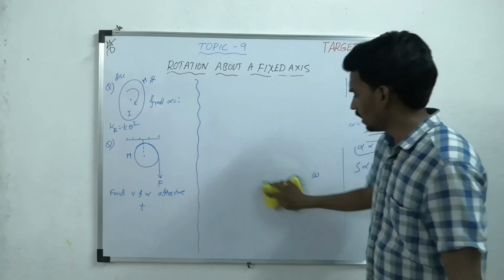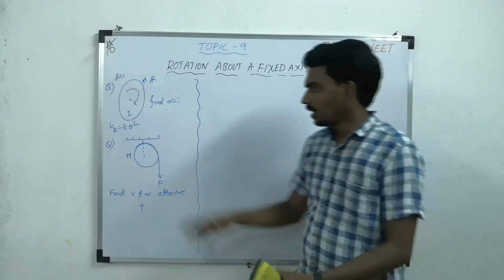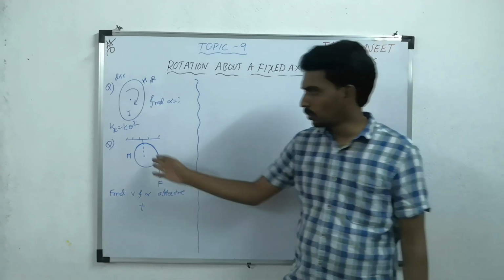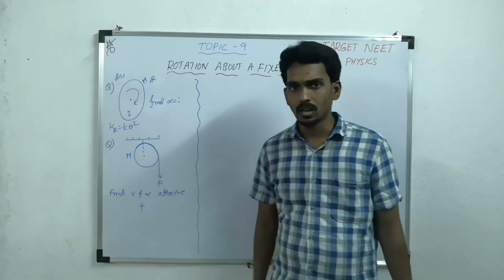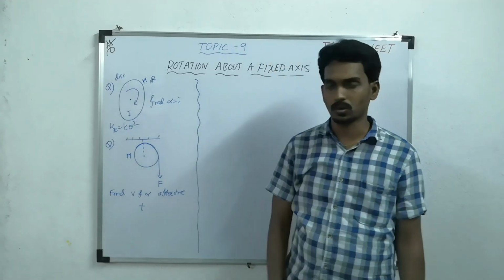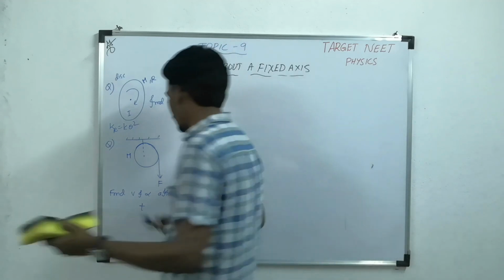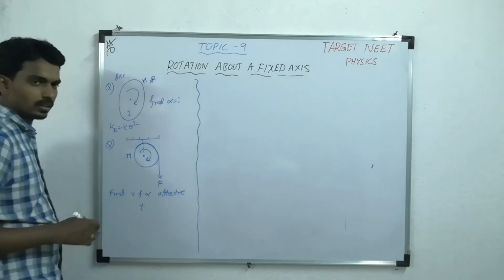Now similarly, let us consider one more thing. A pulley, or better to take one disc, is hinged at a point which is suspended from a fixed support. It can rotate about this horizontal axis in this manner.